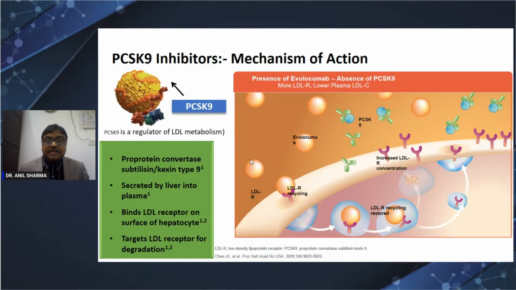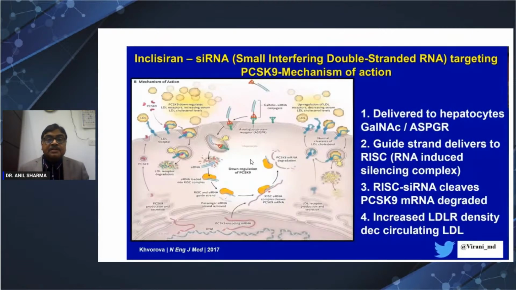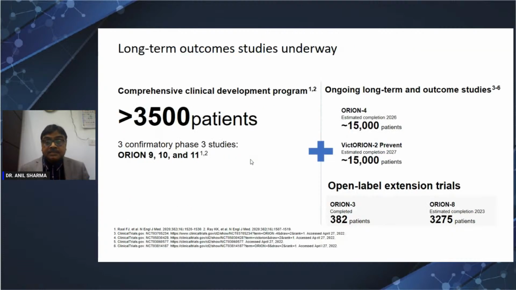This is about the PCSK9 inhibitors. These are the two trials. One is about the two molecules, evolocumab and alirocumab, both showed benefit. The ORION trials are about inclisiran, which showed more than 50% reduction in LDL. Now trials are under way to show whether event reduction will be there or not. In the next couple of years we'll come to know, as cardiovascular outcome trials, CVOTs, are on the way. So this is, I think, 2 injections a year, and then there is a big reduction in LDL on top of statins.